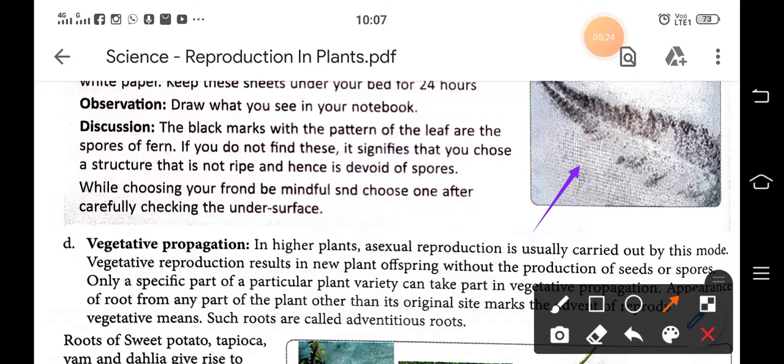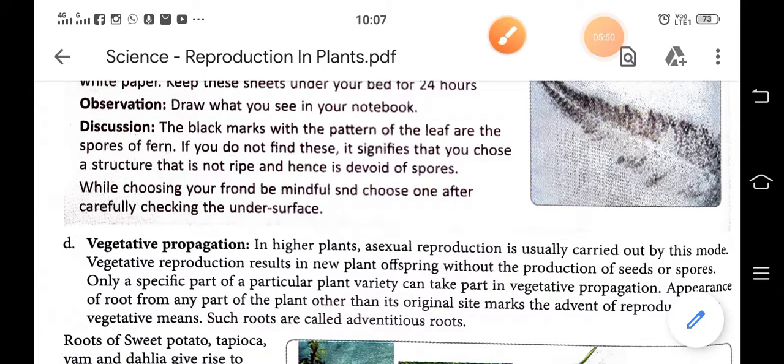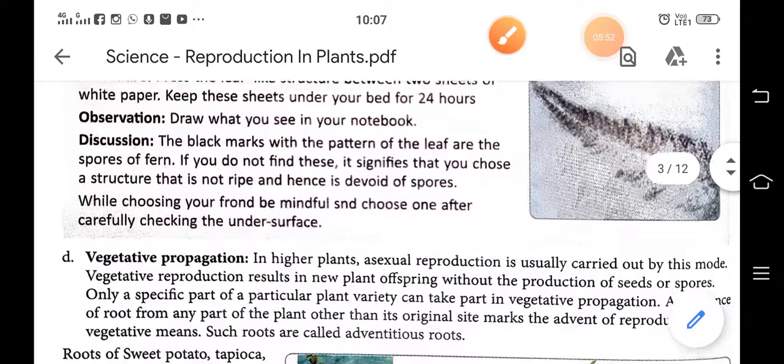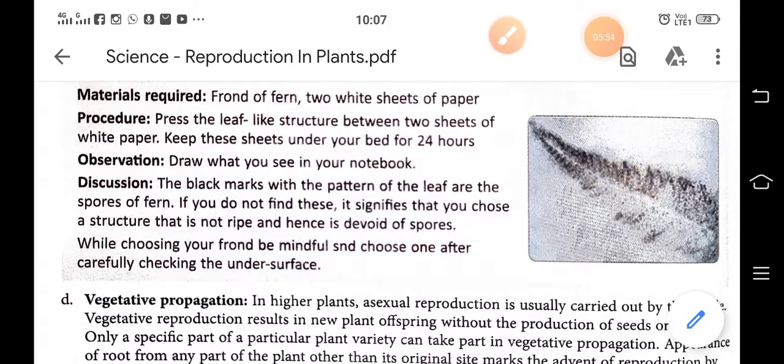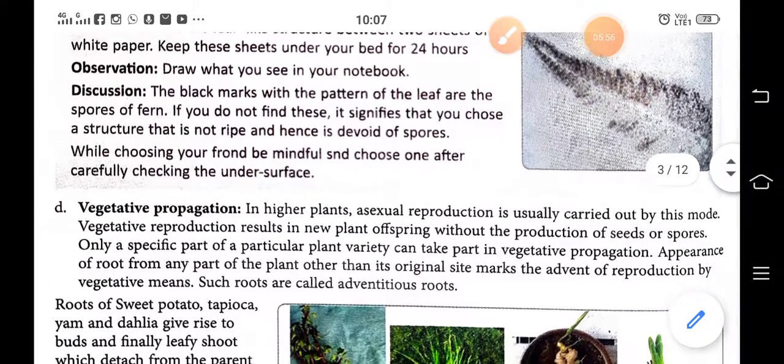Spores come only after ripening, that is, when it gets mature, then only the spores come out. If it is ripened, then you can see the black structure just like this on the sheet of paper. But if it is not ripened, then it cannot be seen. So while choosing your frond, be mindful and choose one after carefully checking the undersurface. So this is to see the spores which are present in the fern.